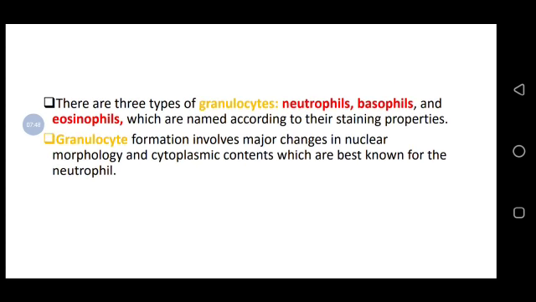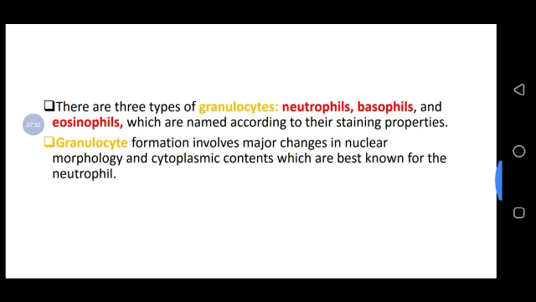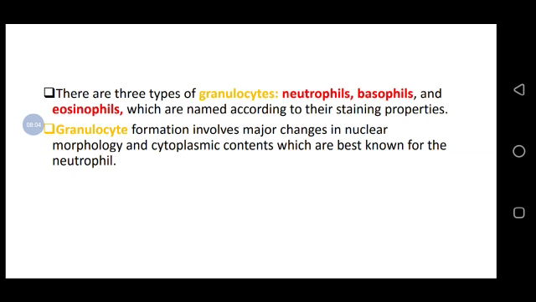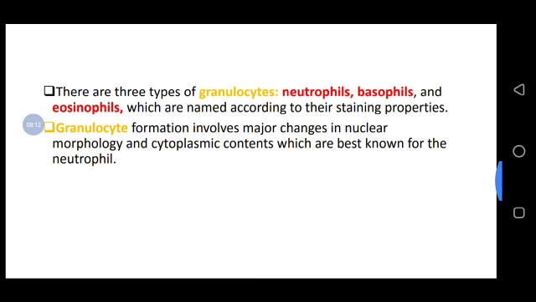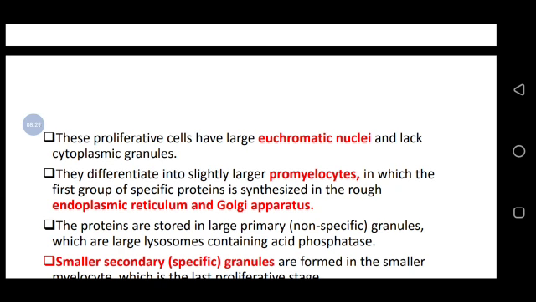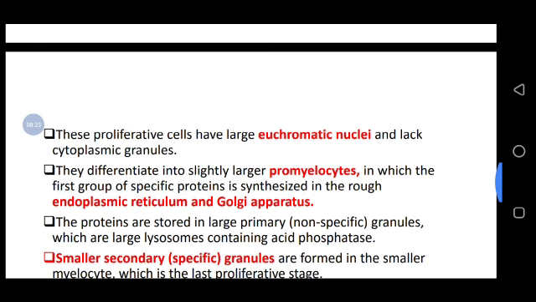Here we said these granulocytes are the cells which involve a major change in nuclear morphology and cytoplasmic content, which are best known for the neutrophil. Zinakuwepo zina change, because even if there is infection now, or any tumor or any cancerous thing going on, you may see changes in this neutrophil. That's why this proliferative cell has large euchromatic nuclei and lacks cytoplasmic granules.